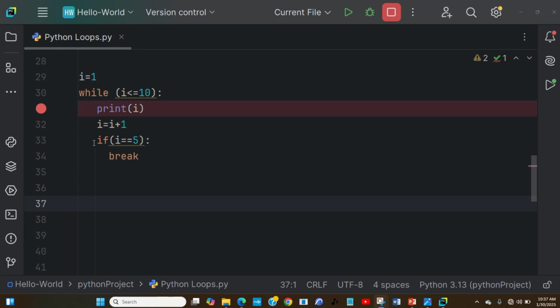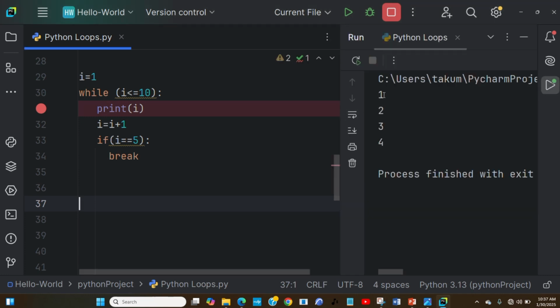Now look, if we run this piece of code, you see it's having 1 to 4 because we said if it reaches 5, it should break the loop, which means it's only going to give us from 1 to 4. That is what is going to happen. It's not going to print the others because of the break statement we are using inside here. So this is how you can use the break statement with a while loop. You've seen how you can use it with a for loop, as I explained earlier, and this is how you can also use it with a while loop.